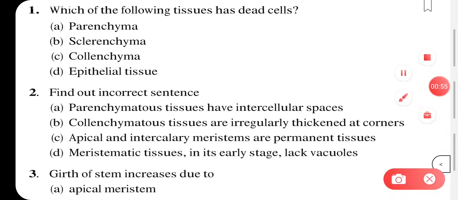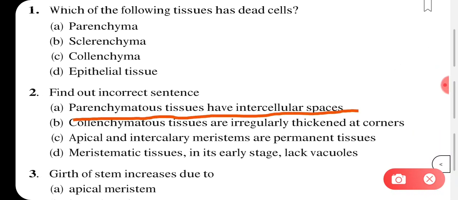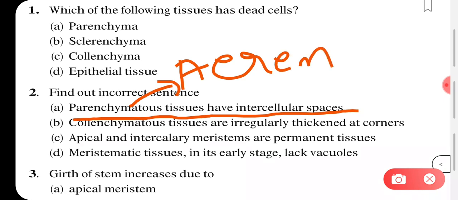First option is parenchymatous tissue have intercellular spaces. Yes, they do have, because parenchymatous tissue includes parenchyma cells, and as you know, parenchyma cells will have air spaces in between so that buoyancy is created and the plant can float over the water. So usually in aquatic plants, they have this type of parenchyma cells, which is a type of parenchymatous tissue.